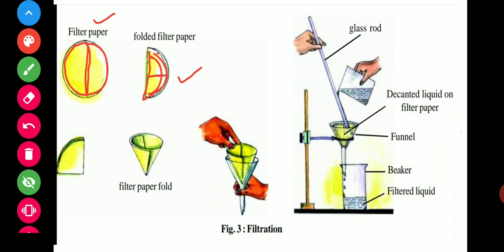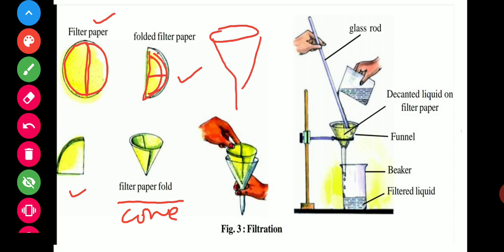So it looks like this and turns into a cone. It is a cone shape. This is the filter paper folded in the shape of a cone. Now put it into the funnel. This one is a funnel, looking like this.